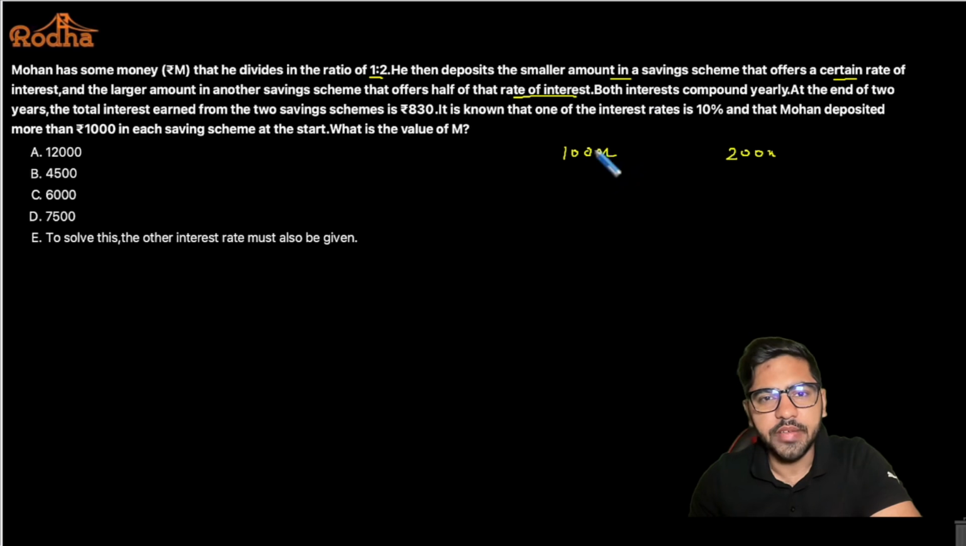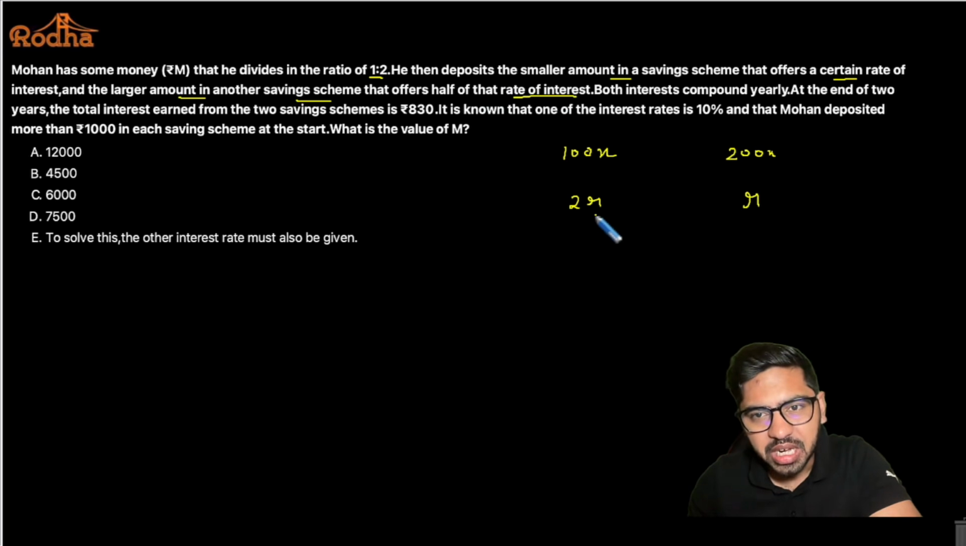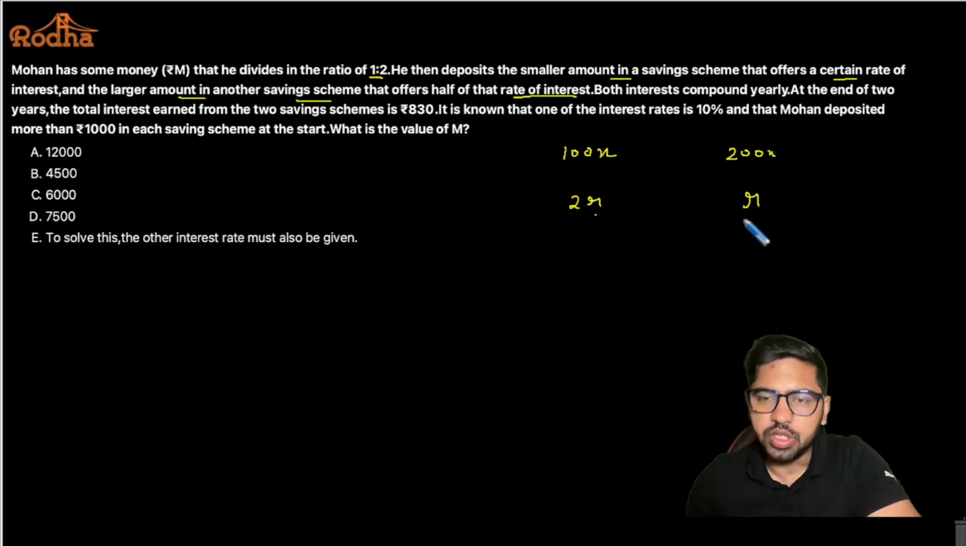Now here, if he's investing at a certain rate of interest, let's say that interest rate is 2R. Now why am I taking 2R? Because he invests the larger amount in another savings scheme that offers half of that rate of interest. So this is 2R, and this will become R. If I would have taken this as R, then this would have become R by 2. So it's always a good idea to avoid fractions. Now both interests are compounded yearly.